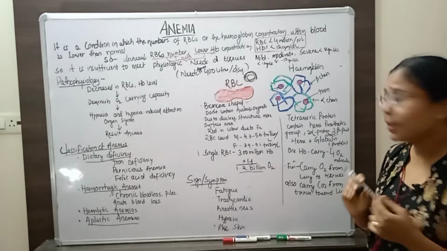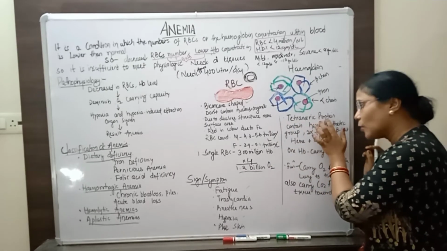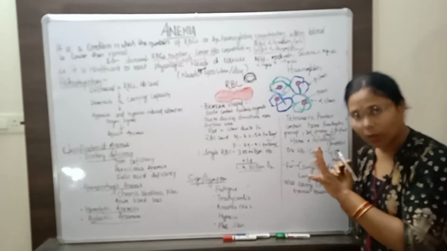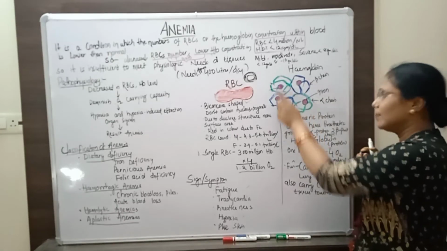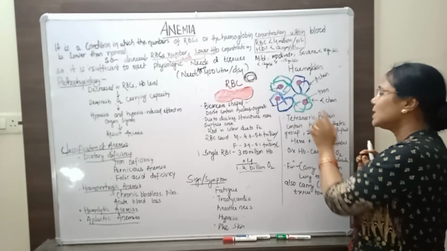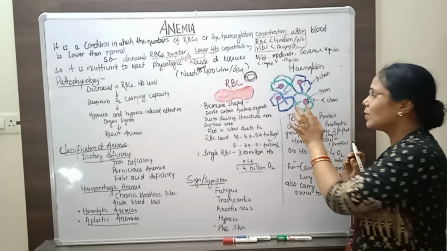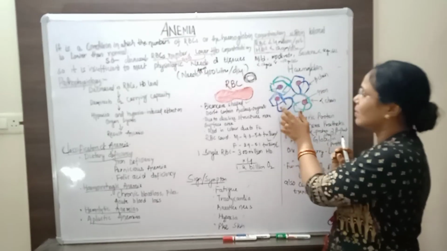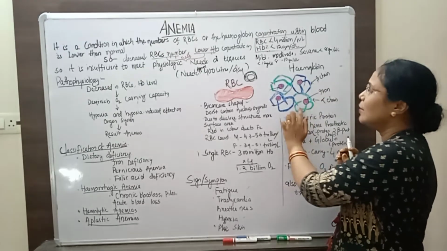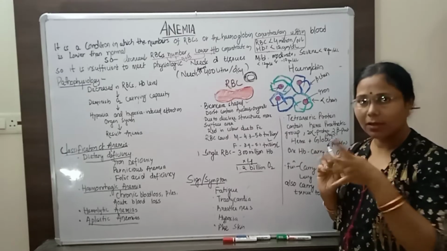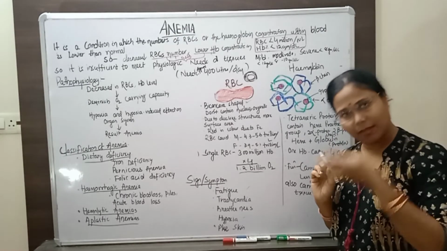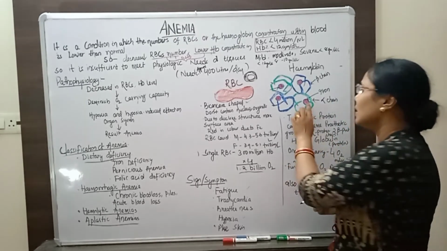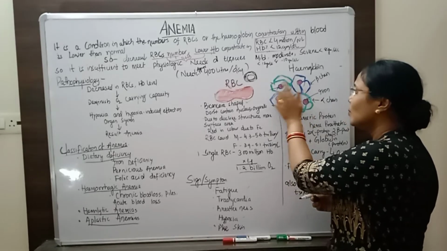So what is hemoglobin? Hemoglobin is a tetrameric protein. Tetra means 4, so there are 4 protein chains. Each protein chain is made of polypeptides, and we see 2 beta chains and 2 alpha chains. So there are a total of 4 protein chains, hence the name tetrameric, and in the center there is the heme prosthetic group.